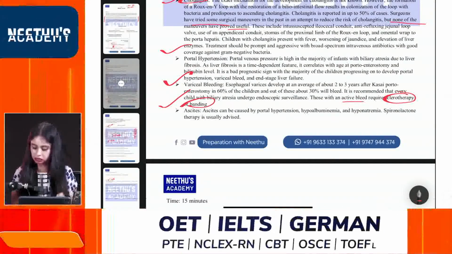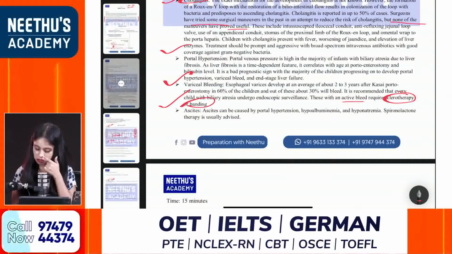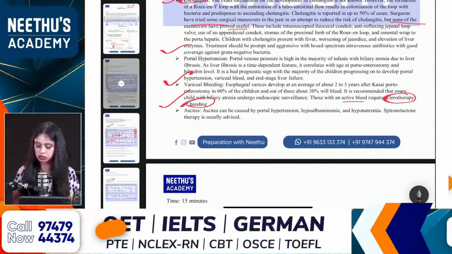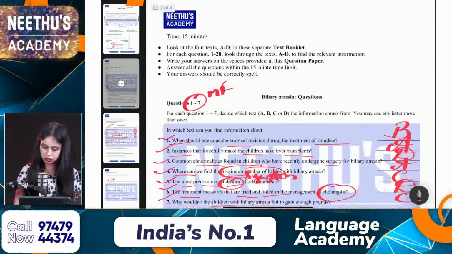Yes, Divi, correct answer. Yes, Priya, Kavita, yes, Monita. Yes, Shanta, it is sclerotherapy or banding. Very good. That is the correct answer.